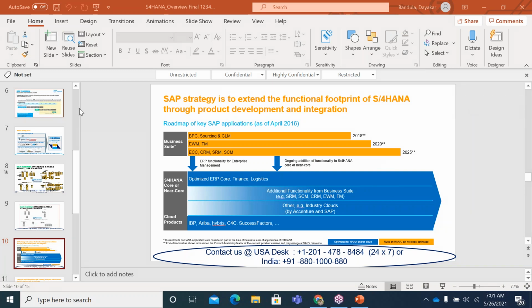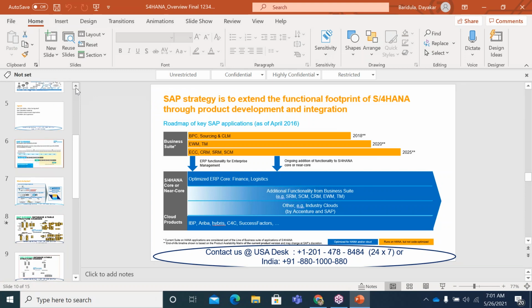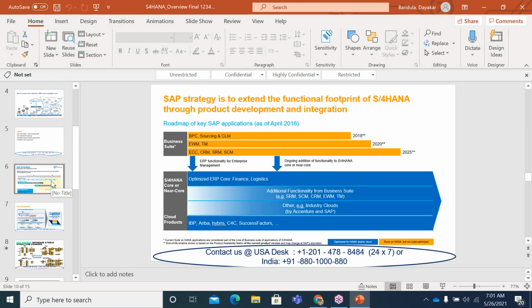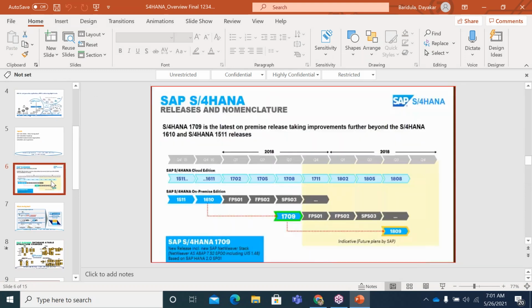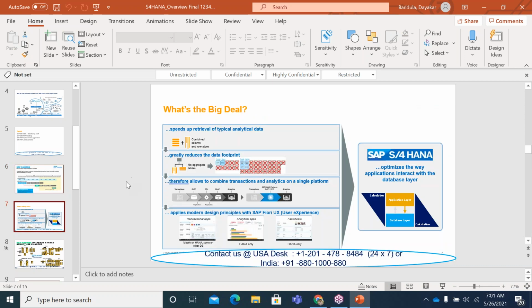This is where basically every ECC project which you have, the project which you are running, they must and should migrate to S4. This is where the big opportunity for the consulting companies to get business in this new space. At the same time, as a consultant, with this new learning, you can also get more opportunities in the market. This is the overall evolvement so far.